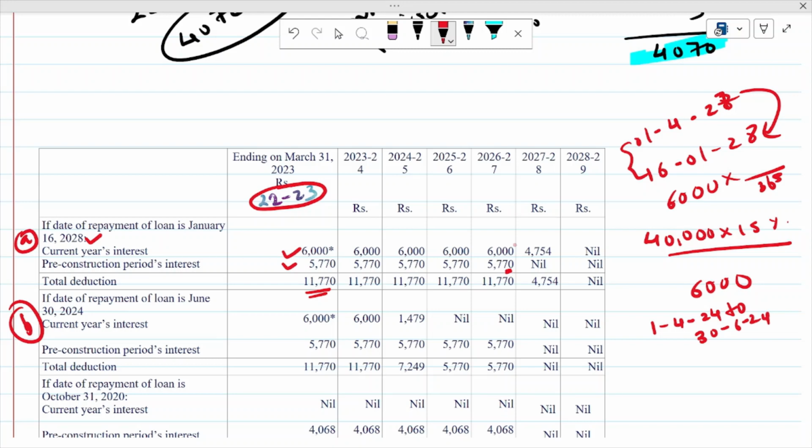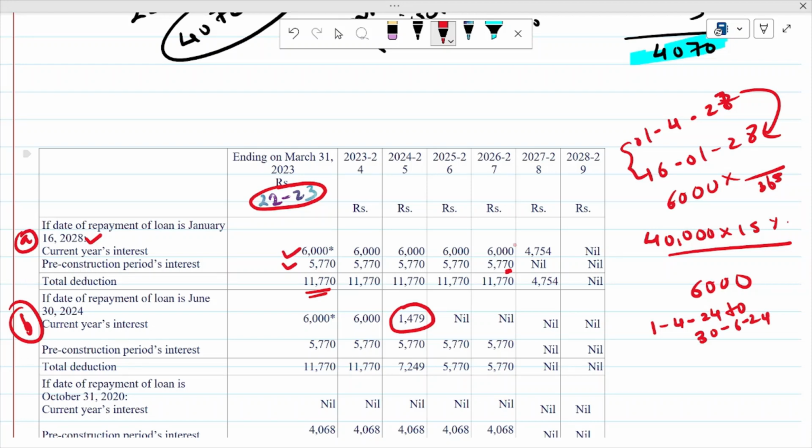So if you calculate the days, then 6000 will be multiplied by that number of days and divided by 365, you will get 1479. So again the pre-construction period interest in this case also is 5770 in 5 years.